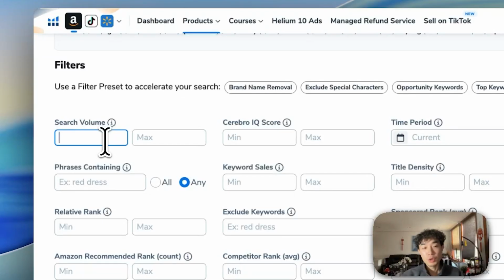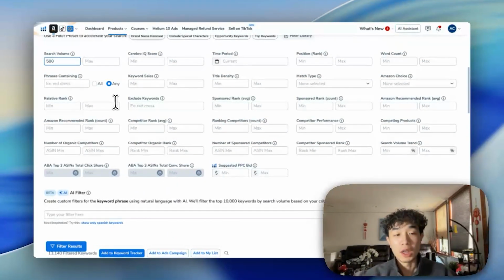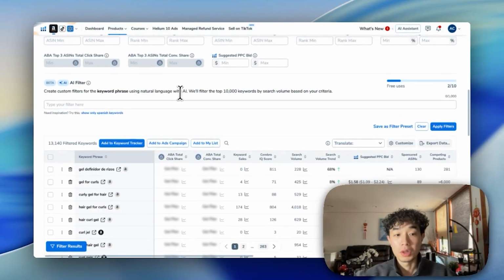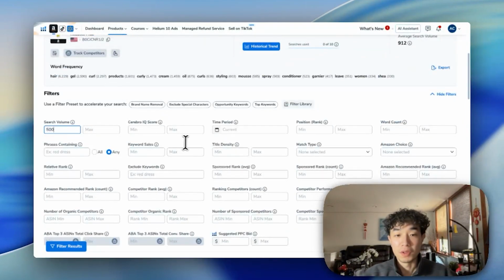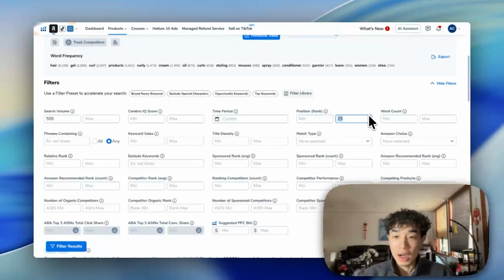For search volume, since we already narrowed down our search, instead of running hair gel, we're running curly hair gel. So we can realistically go a little higher, maybe even 500, right? But if your niche is very, very narrow, you can even go 300. Or if it's very broad, you can go 1,000, right? It's really up to your category and niche. But as you can see here, we got over 13,000 keywords without adding filters. So 500, and for position and rank, I want to add a max of 25. You can add more, you can add less. I would start at 20 all the way up to 50, but I'm going to include other filters as well. Just give me a second.